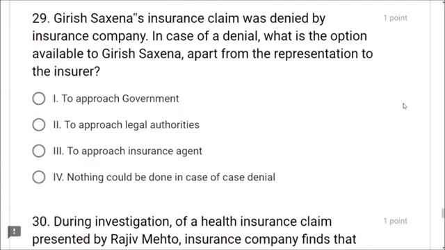Next, Girish Saksena's insurance claim was denied by insurance company. In case of a denial, what is the option available to Girish Saxena? He can go to the insurer again and ask for justice, or apart from representation to the insurer, where can he go? To approach government? No. To approach legal authorities? Yes, he can go. Insurance agent? No. Case denial, nothing could be done? No. To approach legal authorities is the correct answer, friends.